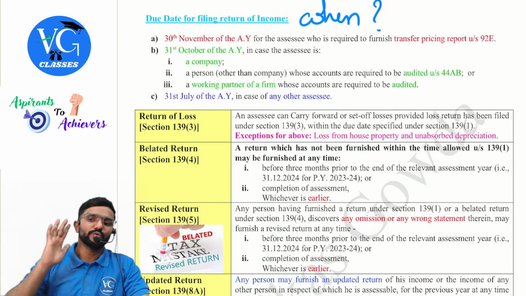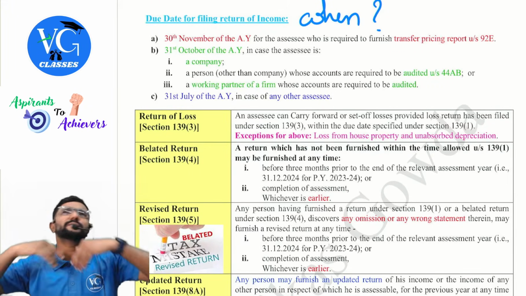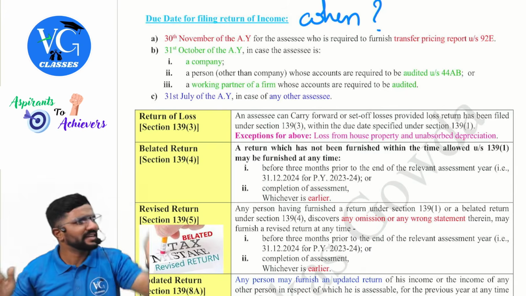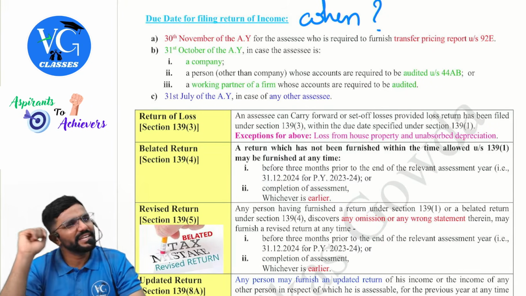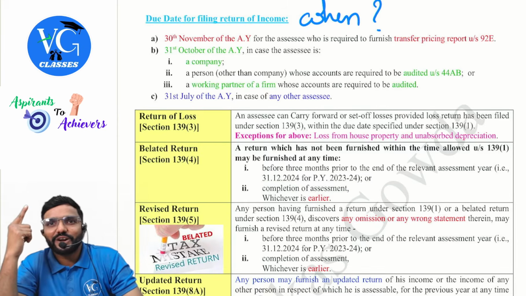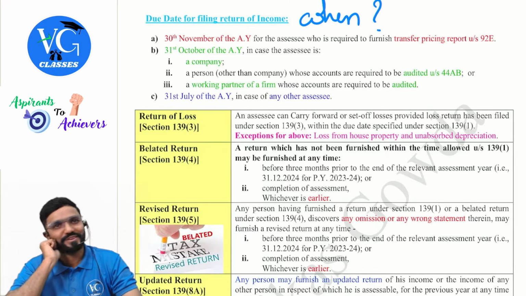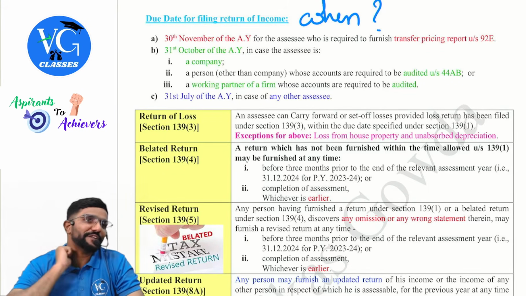Now, we understood who should file the returns mandatorily. Now assume, guys, one more thing. Sir, I have not been covered in any of these points. Can I still file my returns? Yes, you can file voluntarily. But if you are covered above, either under section 139(1) or in the rule, it is mandatory for you.